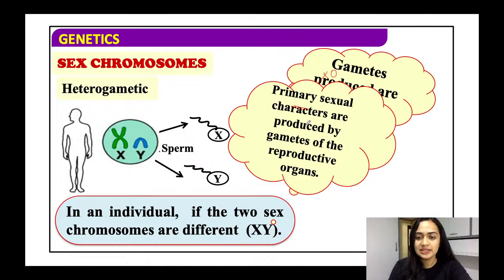So the primary sexual characters are produced by the gametes of the reproductive system. So these gametes are responsible for our primary sexual characters, that is, the morphological characters with which we can distinguish between male and female.